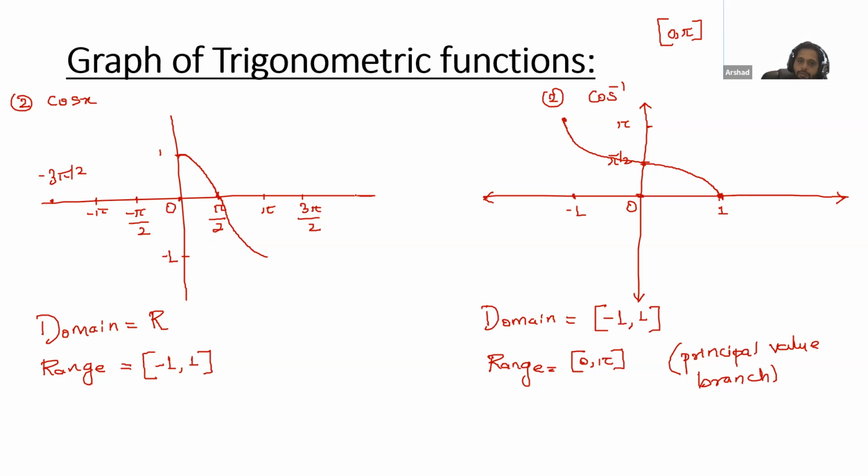For example, 3 pi by 2, then we have 2 pi. We can take the next portion also, from pi to 2 pi. But that is not the principal value branch. That is not the standard. So if in an exam they ask whether it is possible to take some other angles, yes, it is possible, but that is not the principal value branch. Whenever in the exam they ask you to find the value of an inverse trigonometric function, you need to find the angle which lies in the principal value branch. Other angles are also possible, but we will always find the principal value.